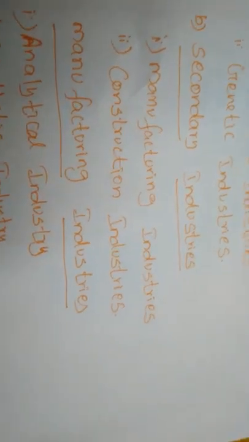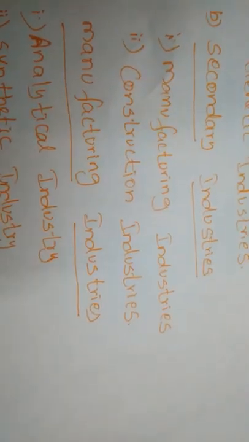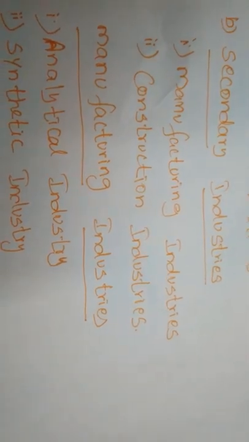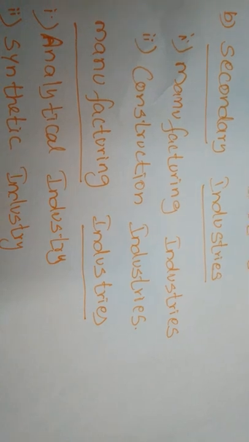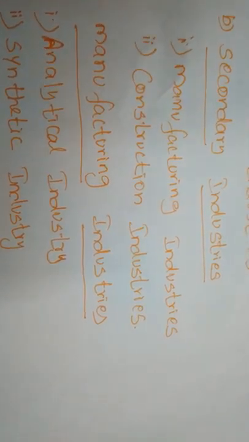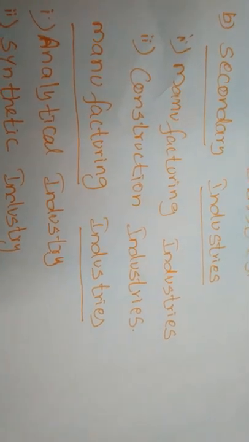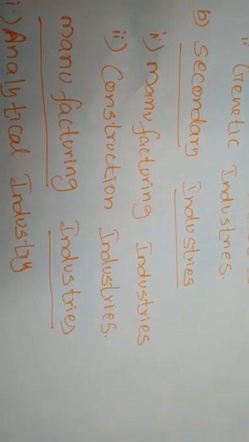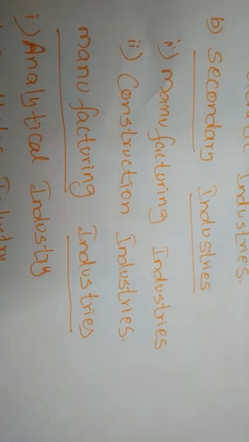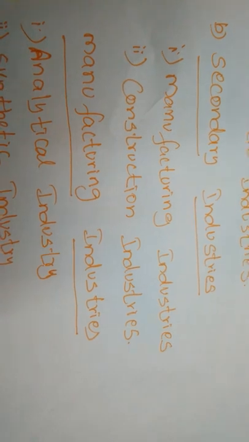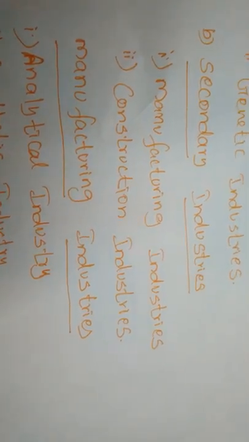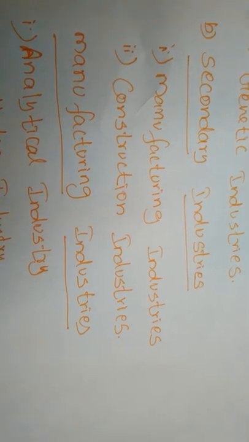The extracted commodities from the primary industries are used for making the finished commodities. This industry undertakes the process of converting the raw materials, already extracted from the primary industries, into finished commodities.